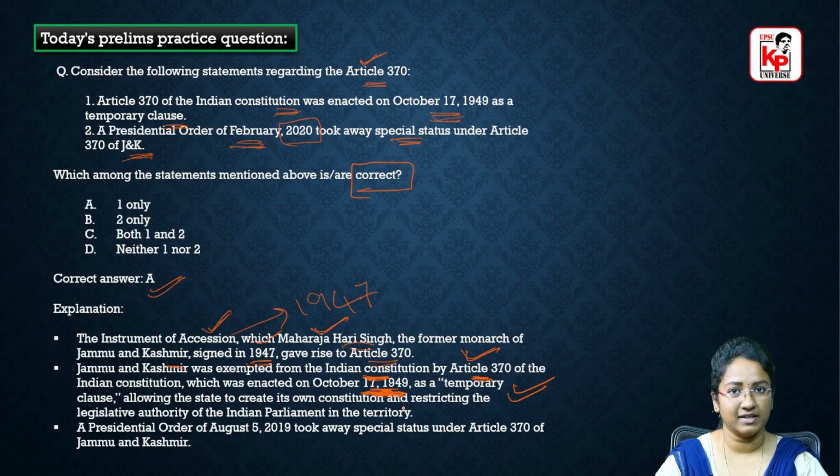According to this temporary clause, the state could create its own constitution, and it restricted the legislative authority of the Indian Parliament in the territory. And a presidential order of August 5th, 2019, not 2020, took away the special status under Article 370 of Jammu and Kashmir. So this is our prelims practice question.